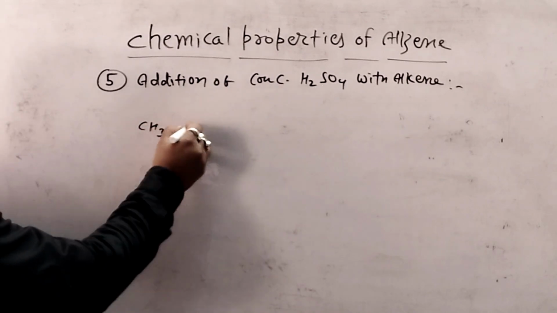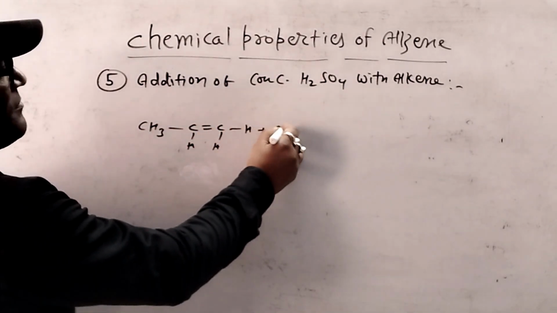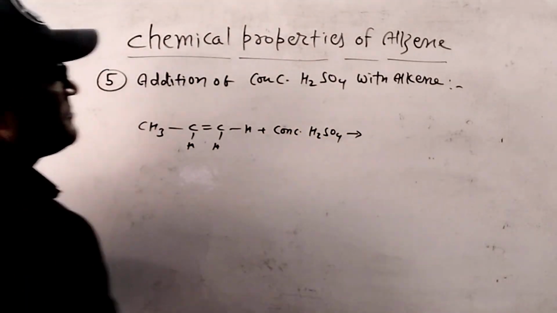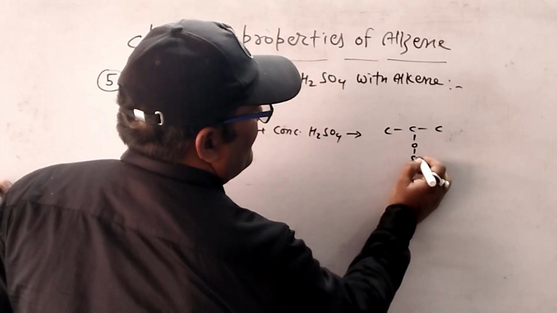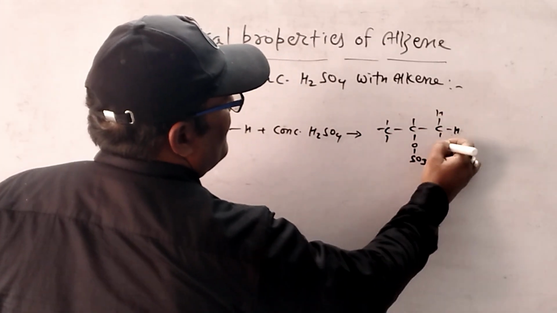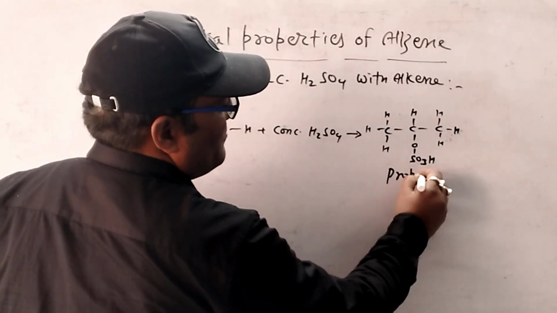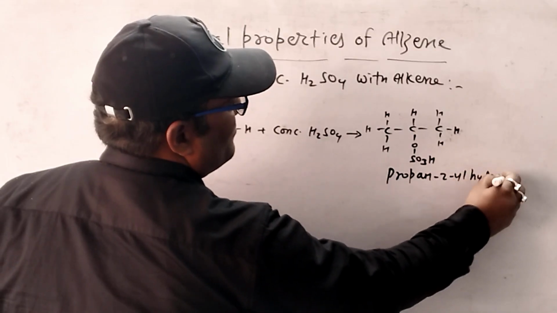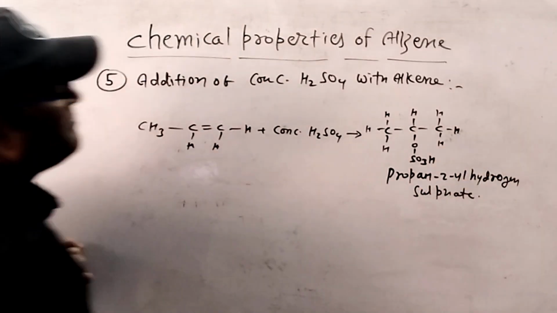Whenever propene reacts with concentrated H2SO4, then propyl hydrogen sulfate compound is prepared.